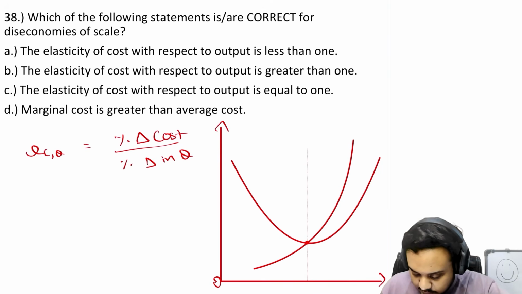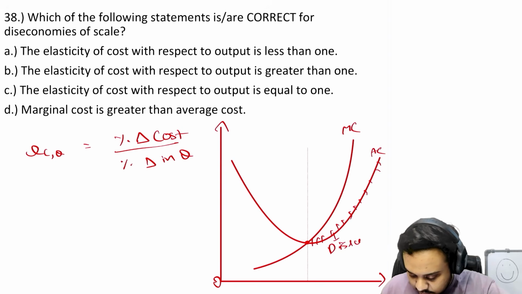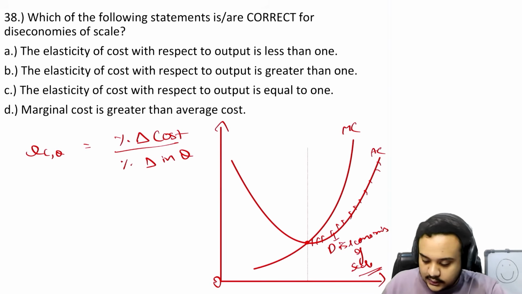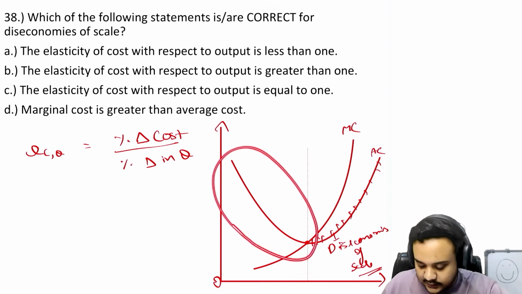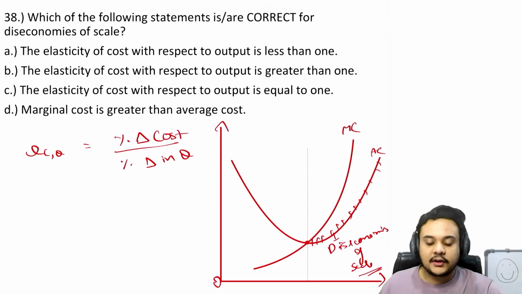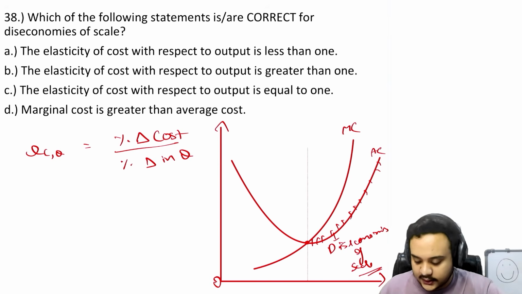Okay, so MC and AC, and this part is called diseconomies of scale, right? And why is it called that? Because the opposite part right here is the economies of scale, where the cost is falling, and here it is increasing. With every increase in output, the cost here is rising and here it was falling.